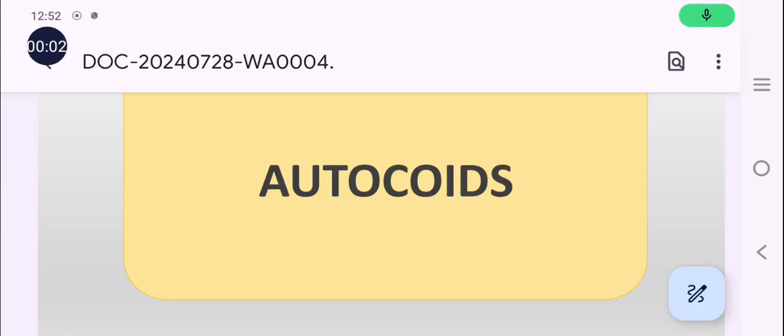Hi everyone, today we are going to discuss the topic that is autocoids. Autocoids are the substances that are produced in our body whenever there is a condition of tissue injury, and this includes substances like histamine, serotonin, prostaglandin, leukotrienes, and platelet activating factors. All these substances come under the term autocoids, and autocoids are produced by specific cells in our body, and they are actually inflammatory mediators in our body.